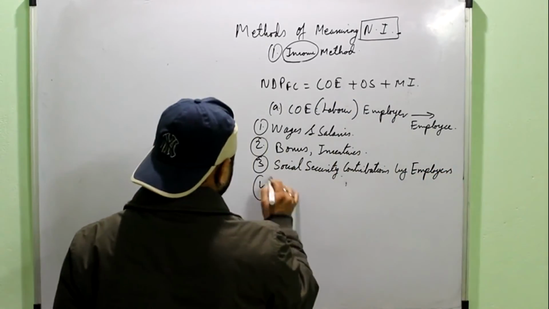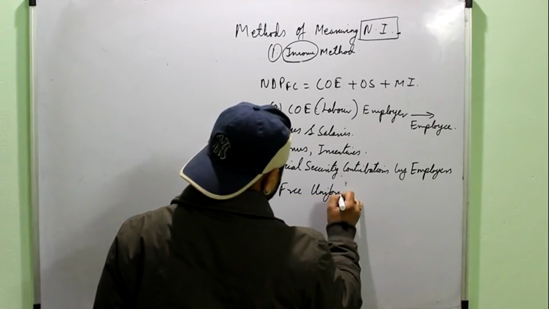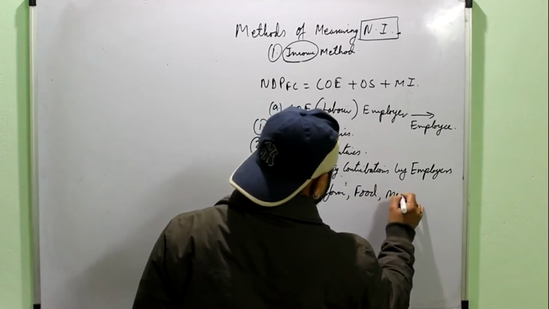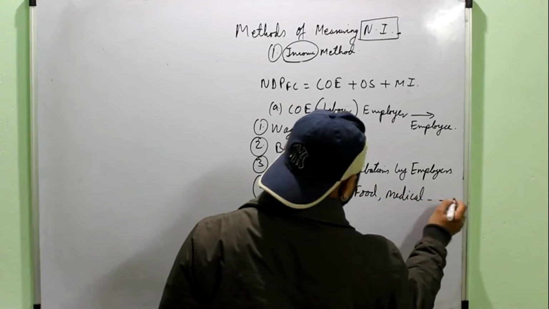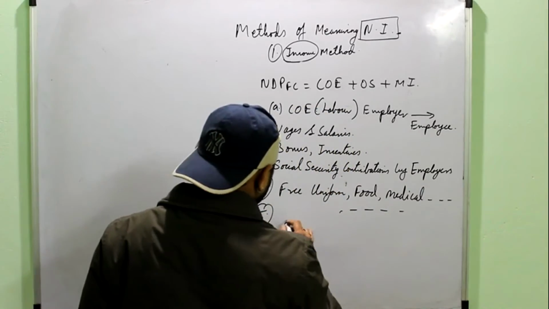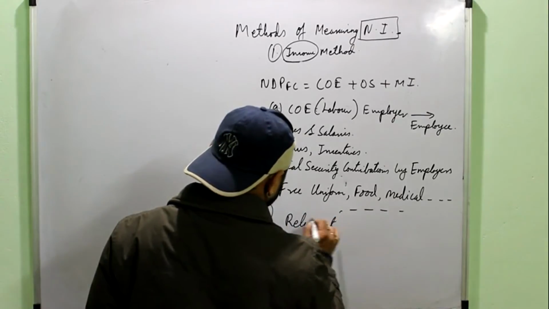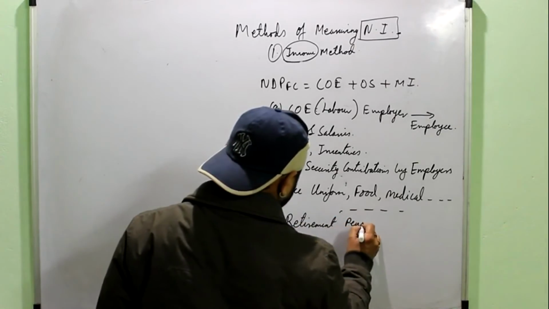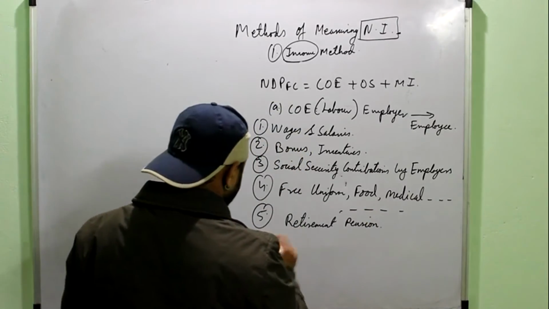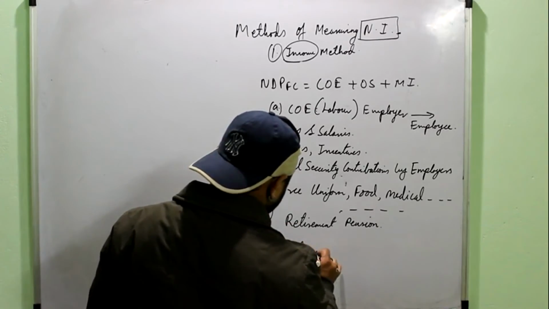Then we have any free uniform, free food, free medical facilities or any other thing given to the employee. Then we have retirement pension, okay, and there may be many more, like suppose they are giving the education of children for free,